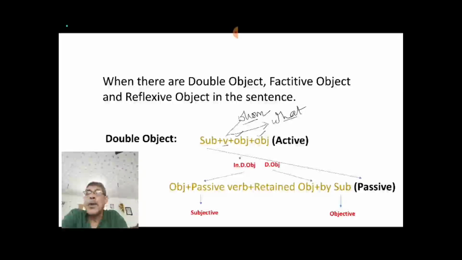You have to know them. Why? Now you see the passive structure.